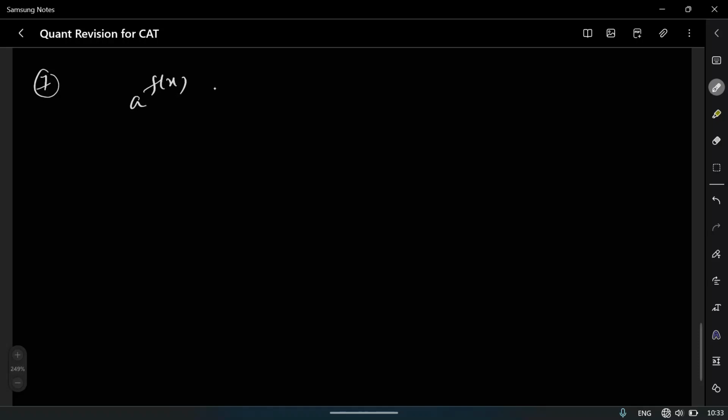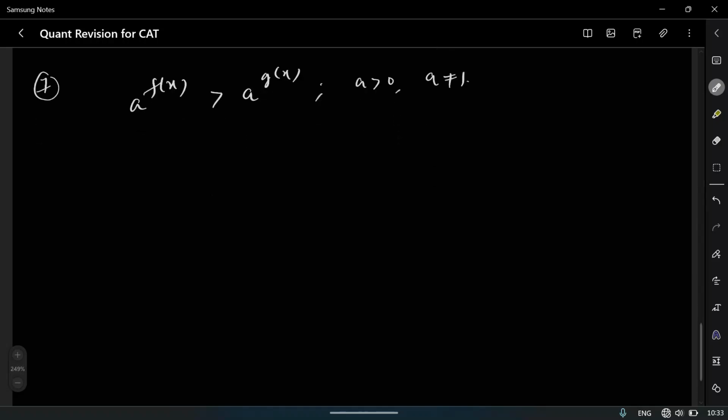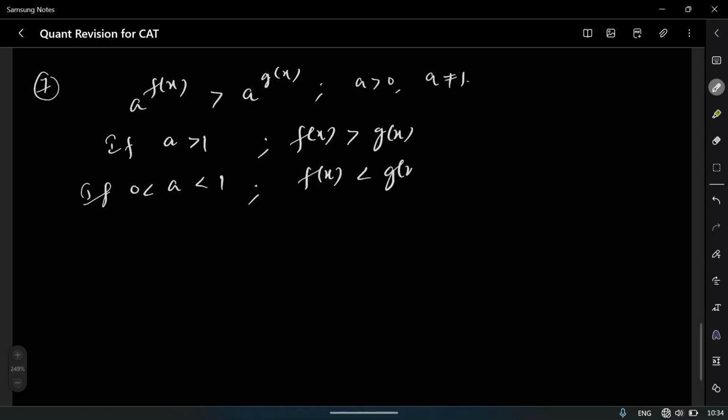Suppose a power f of x is greater than a power g of x, and it is given that a is greater than 0 and a is not equal to 1. So if a is greater than 1, then f of x is greater than g of x. If a is less than 1, so 0 less than a less than 1, then f of x is less than g of x.